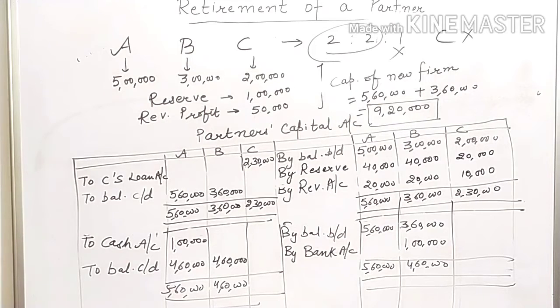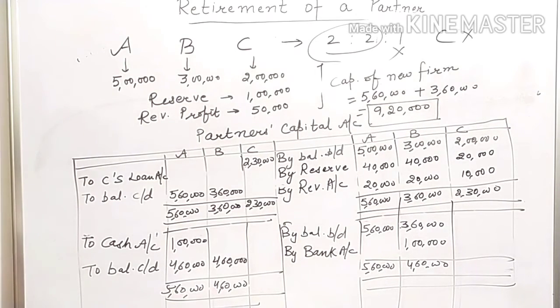This is how you can calculate how much cash partners are required to bring in or withdraw to make their capital proportionate to their PSR. Now, let us assume the third situation in this question.